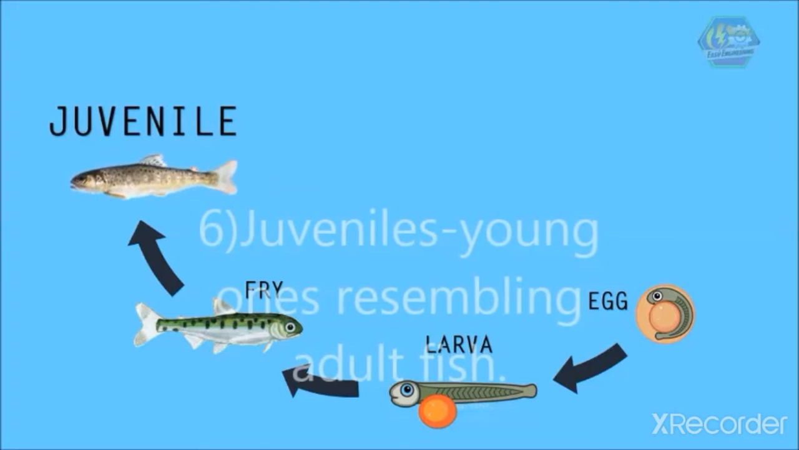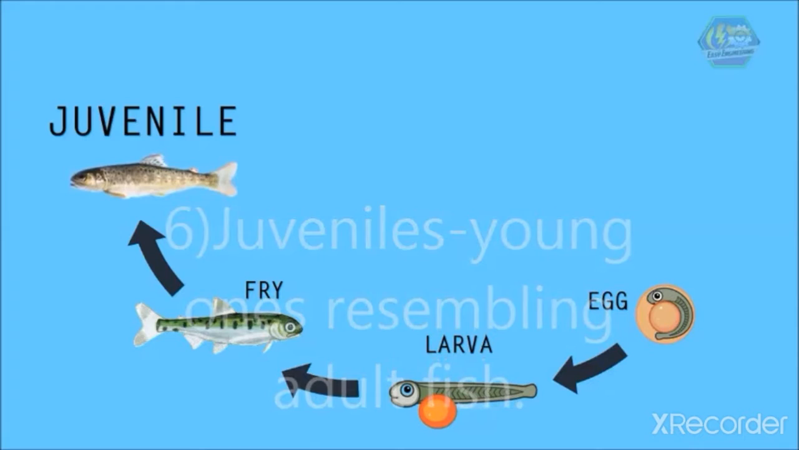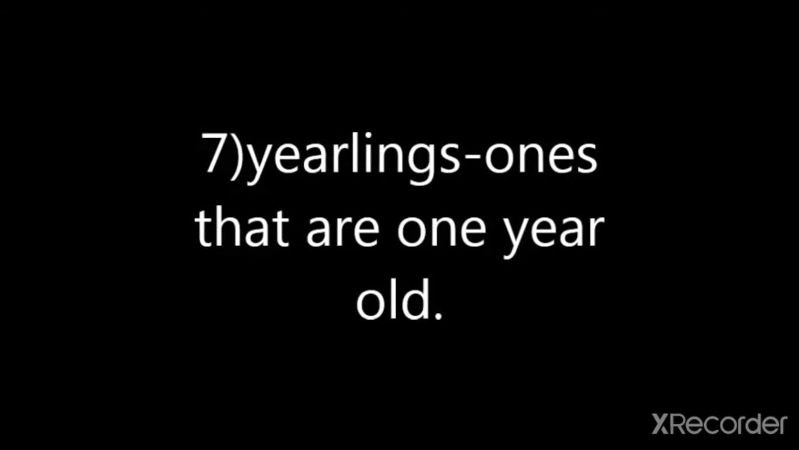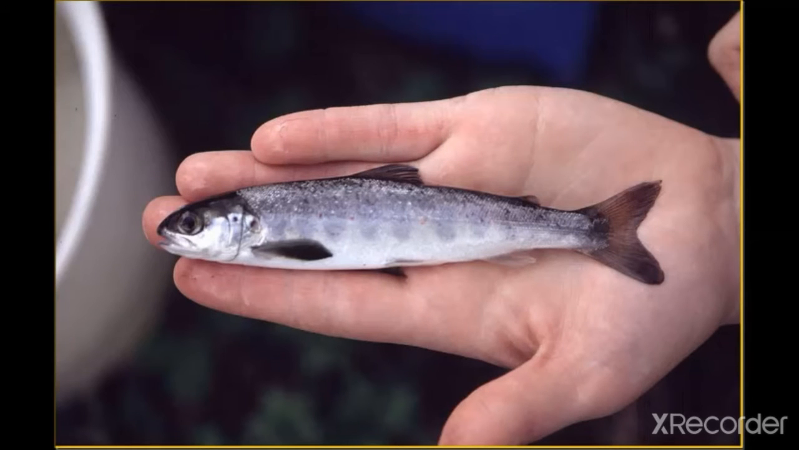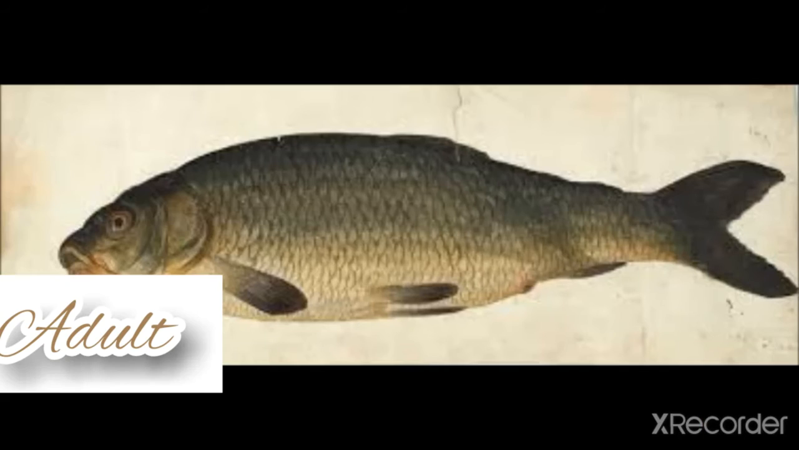Next is the juvenile, a young one resembling an adult fish. This is the juvenile. Okay. Then the yearlings, ones that are 1 year old. The young ones that are 1 year old are called yearlings. Typically, the yearlings are oversized, weighed and stocked to enhance post-stocking survival. Okay, these are all the stages of fish seed.